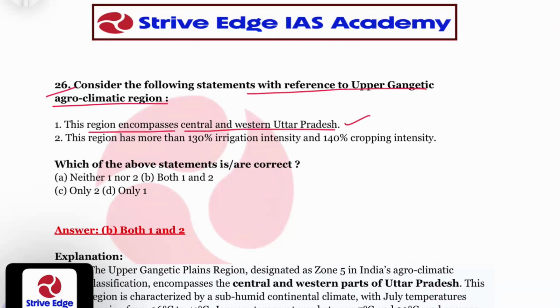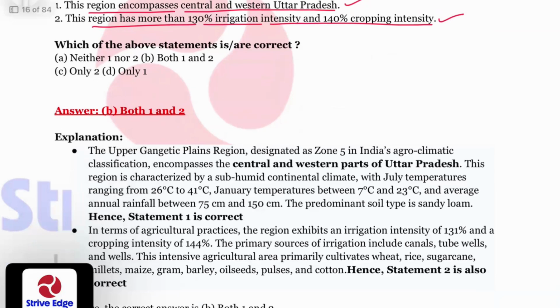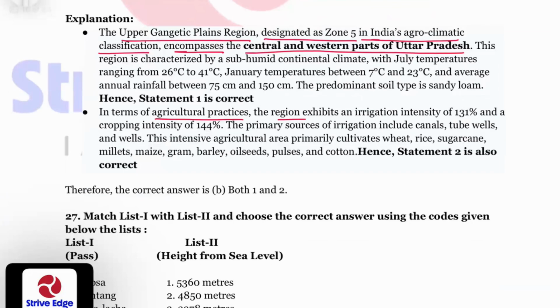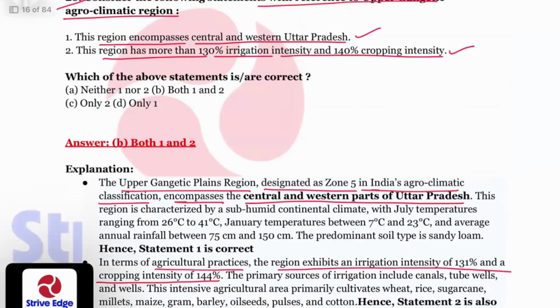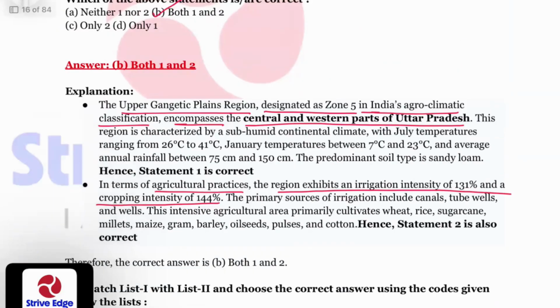This one is correct. The region has more than 130% irrigation intensity and 140% cropping intensity. So this one is also correct. The Upper Gangetic Plains region, designated as Zone 5 in India's agroclimatic classification, encompasses central and western parts of Uttar Pradesh. So the first statement is correct. In terms of agricultural practices, the region exhibits an irrigation intensity of 131% and a cropping intensity of 144%. So statement 2 is also correct. Option B, that is both 1 and 2, is the correct answer.